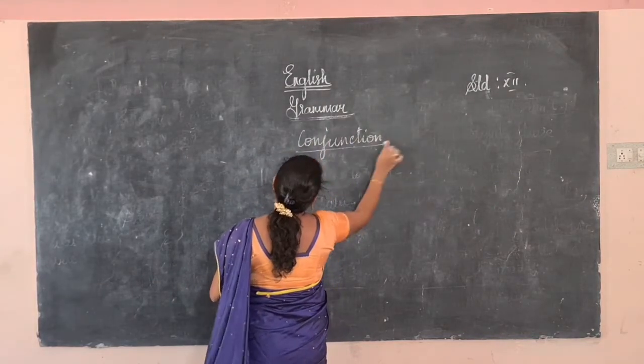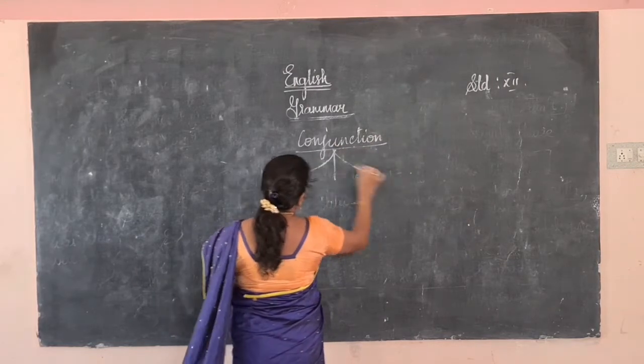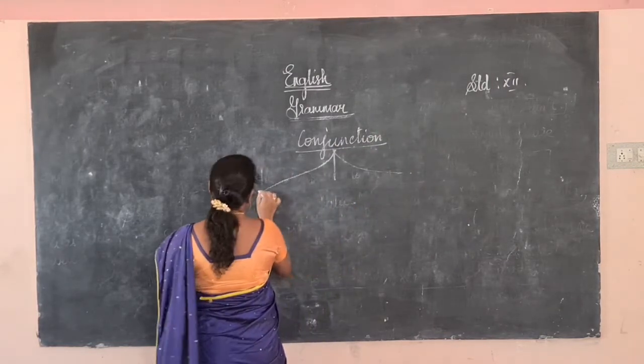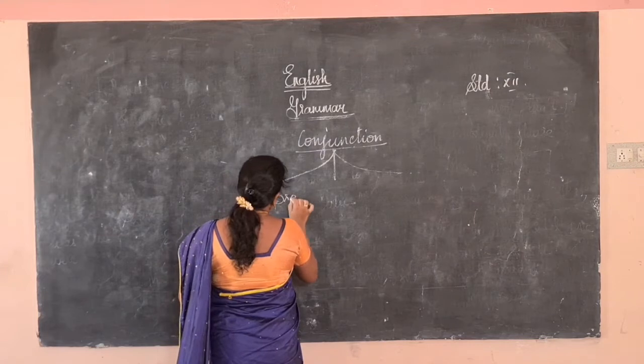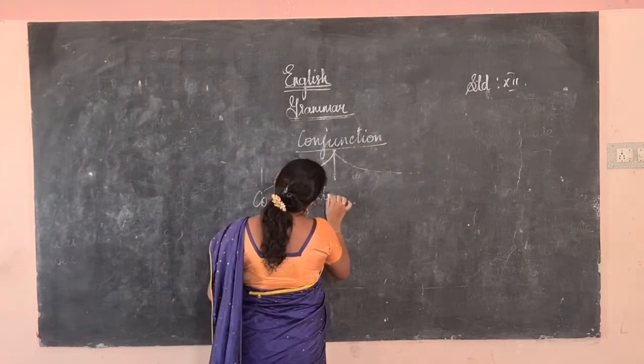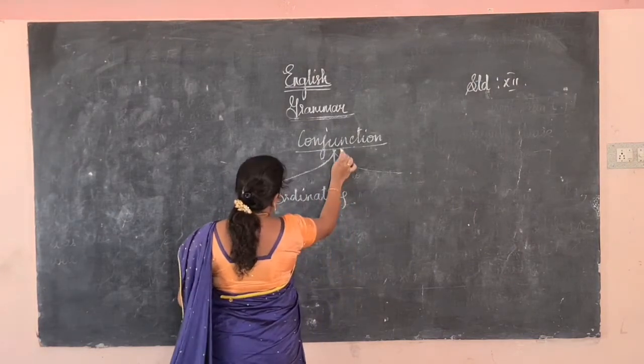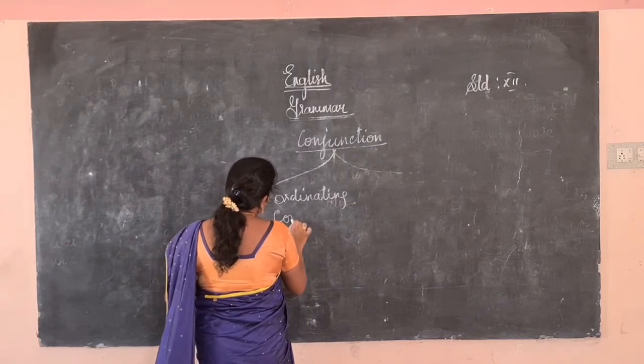While framing compound sentences, we have to know about the conjunction. One is the coordinating conjunction, another is the subordinating conjunction.